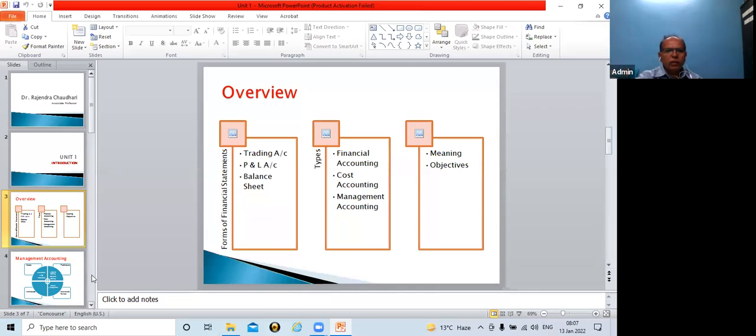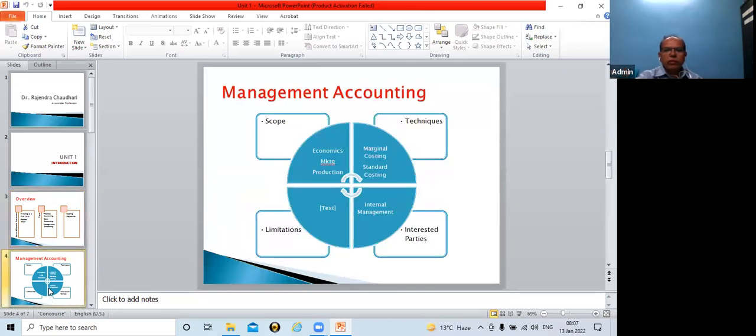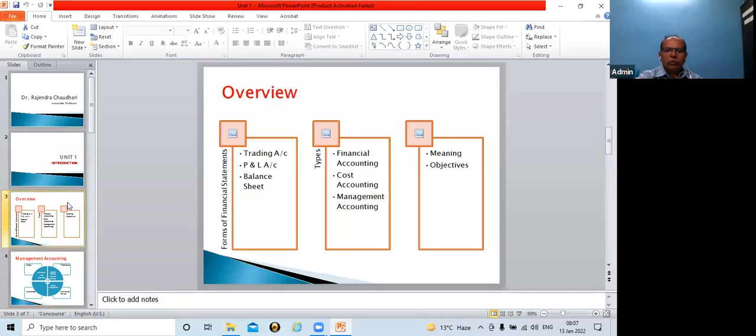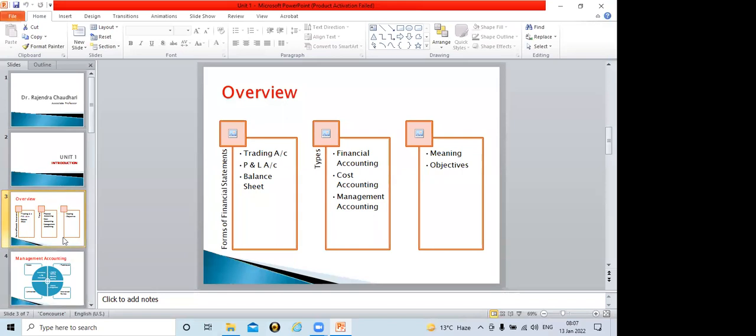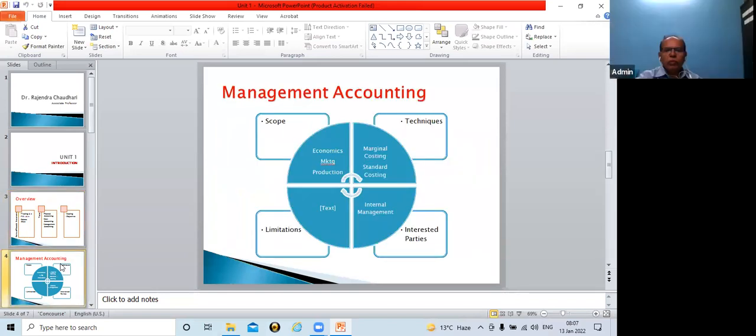Overview. Are you done with the overview? Have you taken a screenshot? Yes, sir. Okay. Now I will show you one by one. This is management accounting, which speaks about the scope of management accounting. Scope: it is with economics, marketing, and production management. Then techniques of management accounting: marginal costing, standard costing, budgetary control. These are the techniques of management accounting.